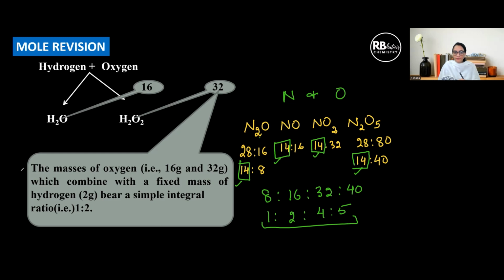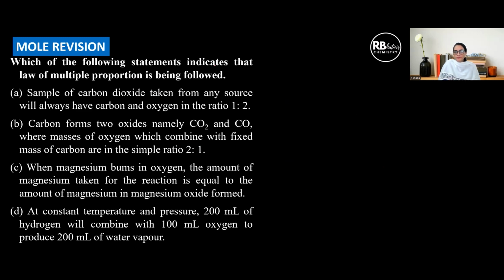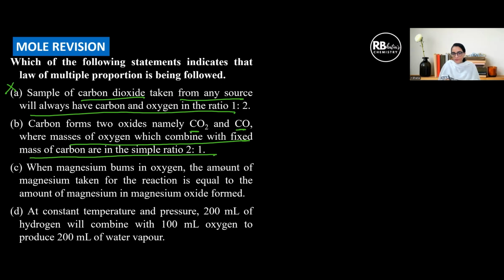This is the law of multiple proportions. So, a probable question for exams: which of the following statements indicates that the law of multiple proportions is being followed? A sample of carbon dioxide taken from any source will always have carbon and oxygen in the ratio 1:2. Does this obey the law of multiple proportions? No. Which law is this governing? Law of definite proportions. Next is: carbon forms two oxides, namely carbon dioxide and carbon monoxide, where masses of oxygen which combine with a fixed mass of carbon are in the simple ratio 2:1.